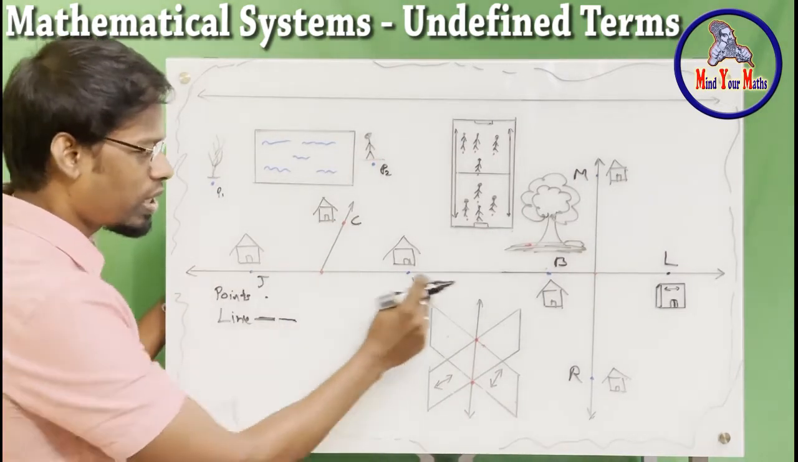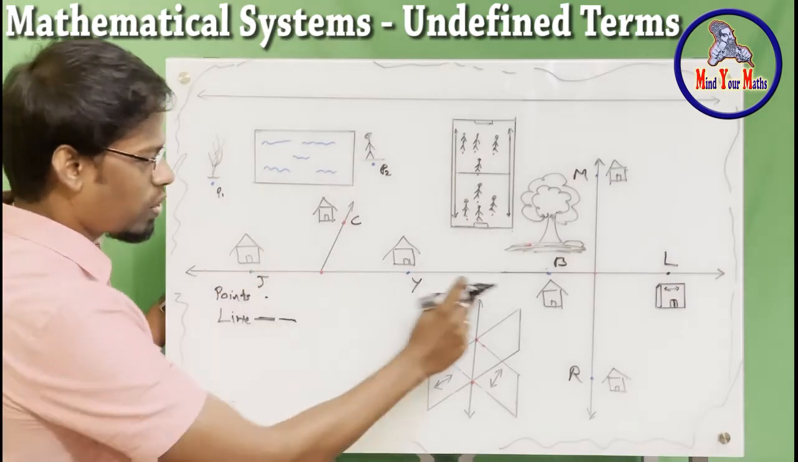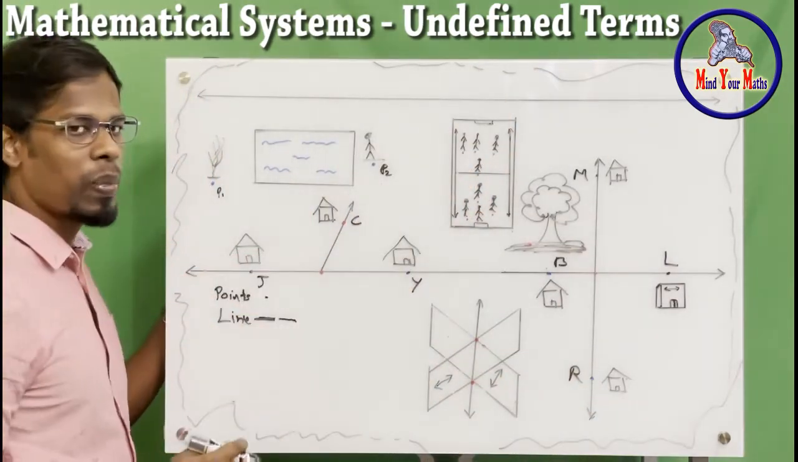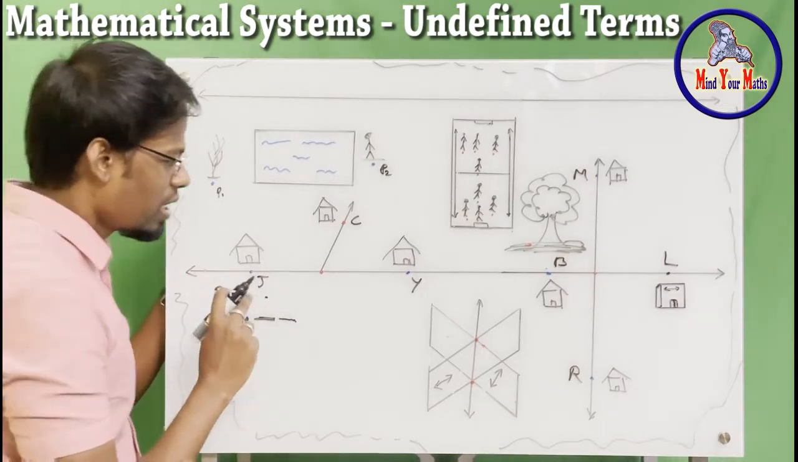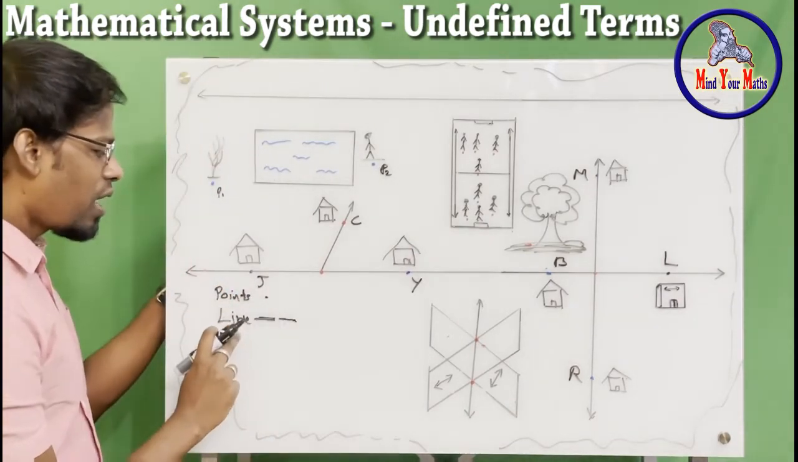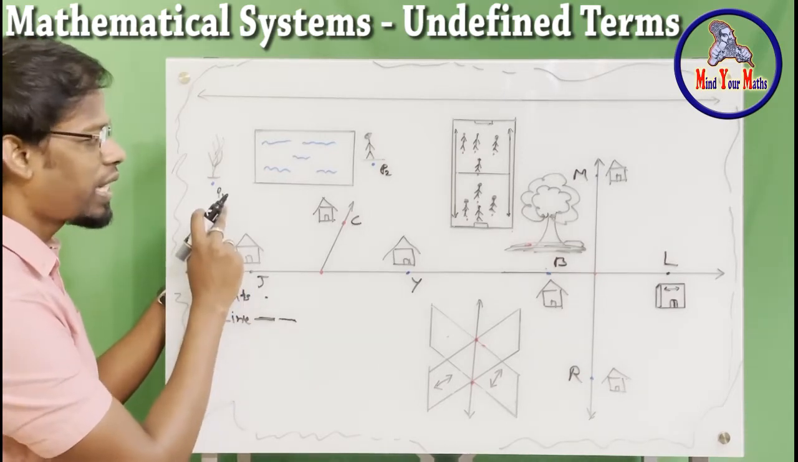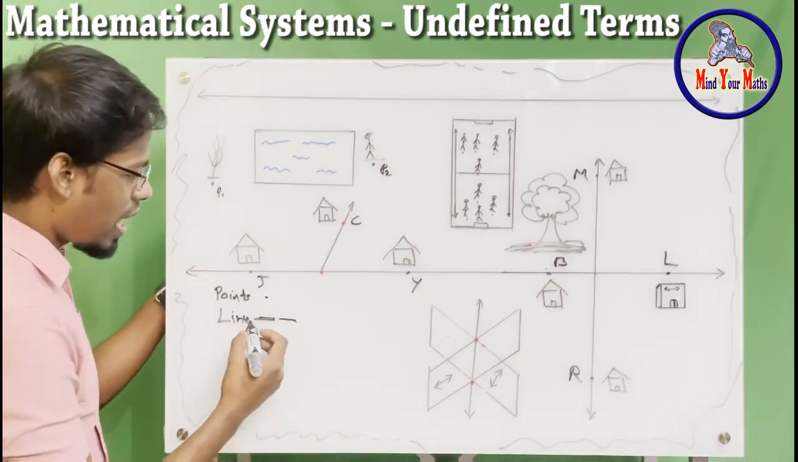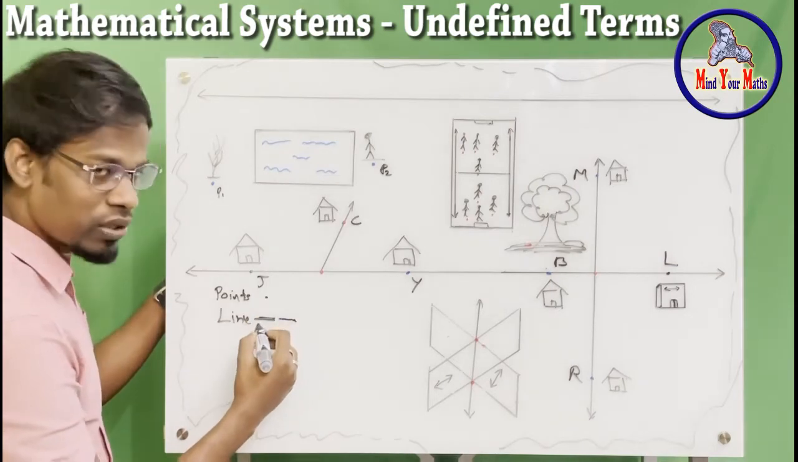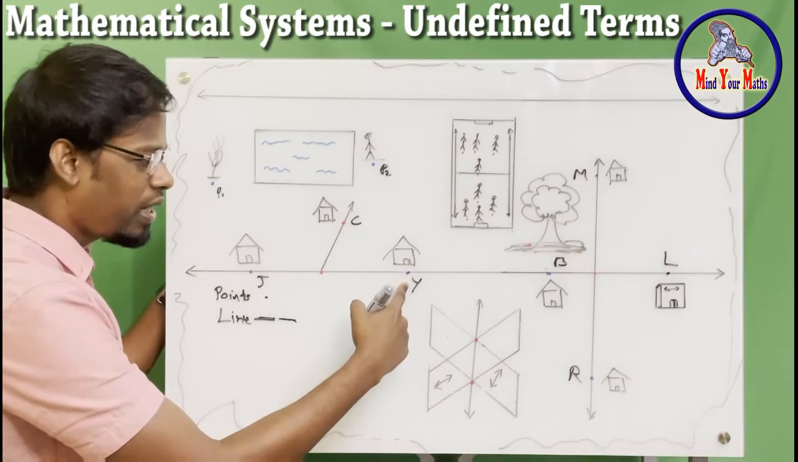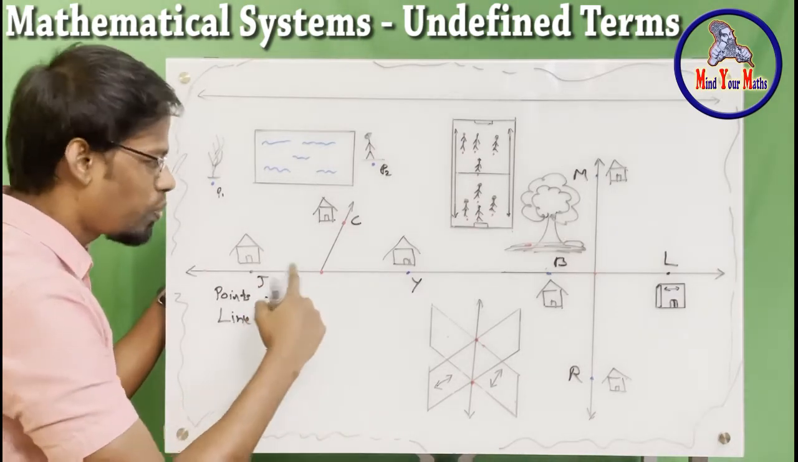Okay, so this is one line. This is one line, this is another line, this is another line, there is another line as well, right? Okay. So now how do we represent a line? For dots we represent using capital letters, right? For a line what do we use? We use any 2 points on a line, right?